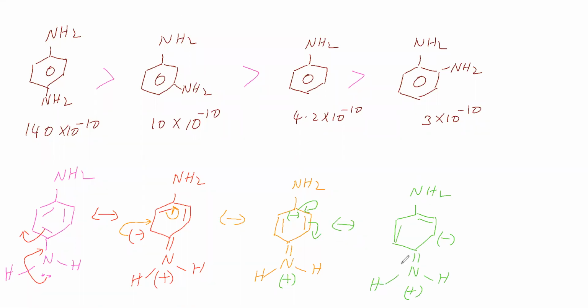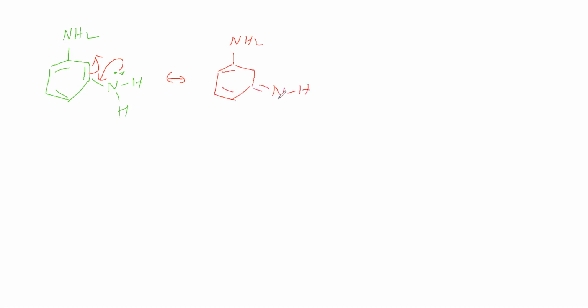Now we will see the meta amino aniline resonance structures. Here the nitrogen has a lone pair and we will write three pi bonds. Now we will shift the lone pair as a pi bond. The pi bond becomes a negative charge. So here NH2. Here pi bonds. Here double bond, NH2.